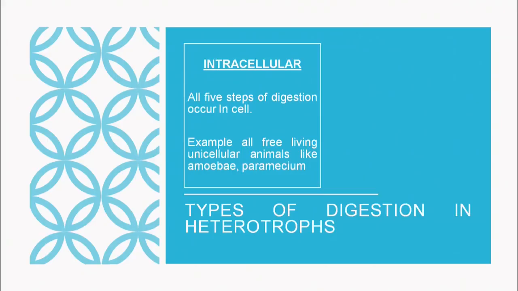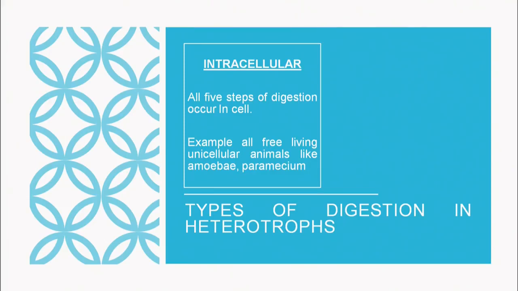Now what are the types of digestion in heterotrophs? It can be intracellular or extracellular. What do we mean by intracellular digestion? Intra means within. So all the 5 steps of digestion, as we have discussed earlier, ingestion, digestion, absorption, assimilation and egestion, when they take place inside the cell only, then it is intracellular digestion.